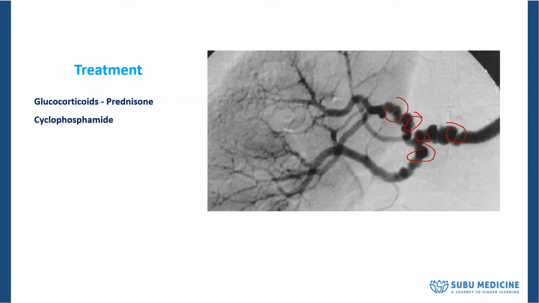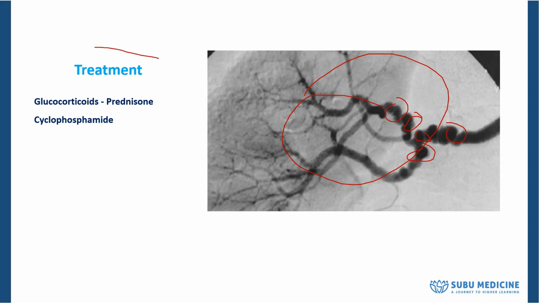You could see this in another condition also. That condition is called fibromuscular dysplasia. But remember, fibromuscular dysplasia is what? It is a non-inflammatory condition. But polyarteritis nodosa is an inflammatory condition. Okay, so this is also something you have to keep in mind when you're answering the questions, right?